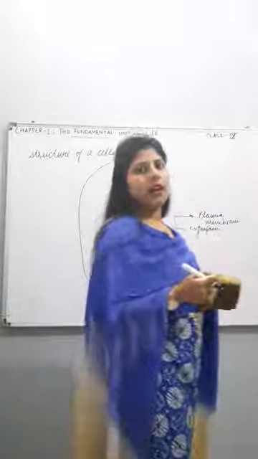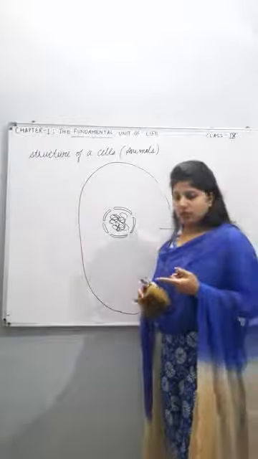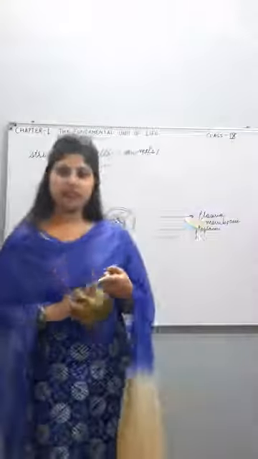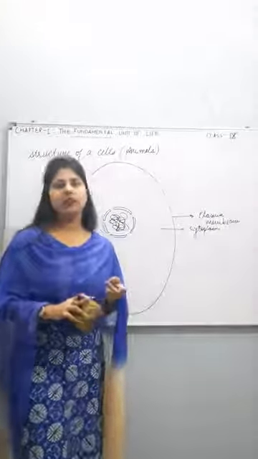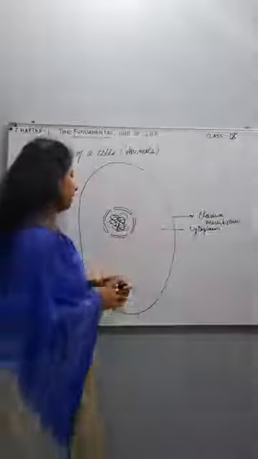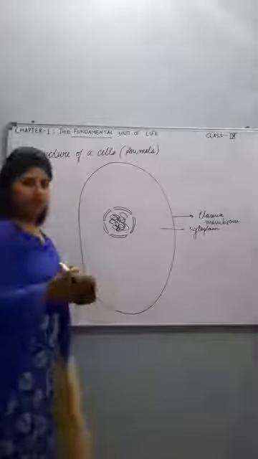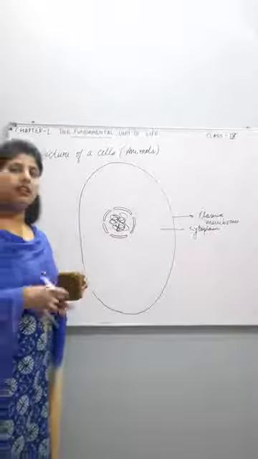Genetic material means which contains all our information. Information about your complexion, your height, your eye color, everything. Every information is there in this genetic material inside the nucleus. Nucleus is actually the organelle which contains the information.